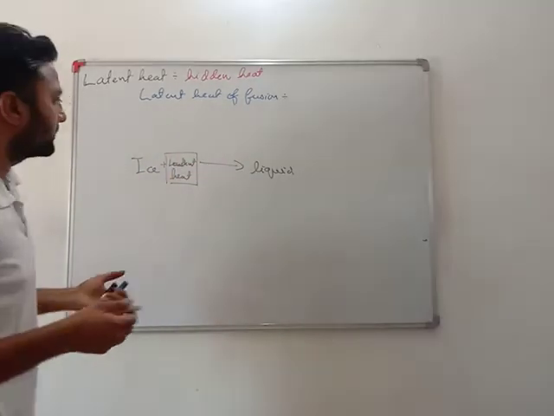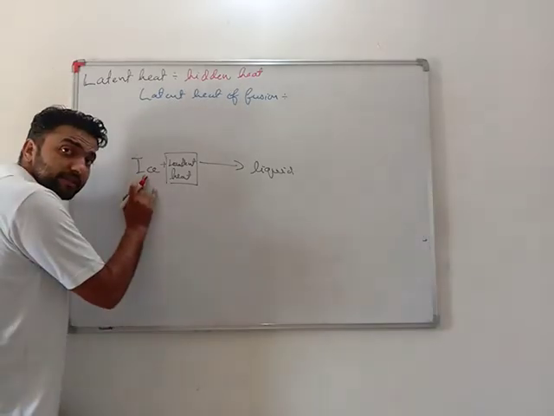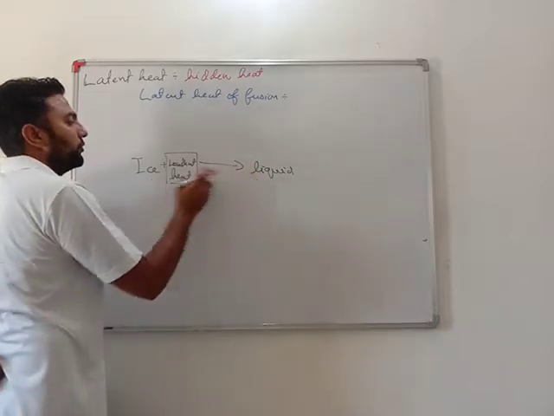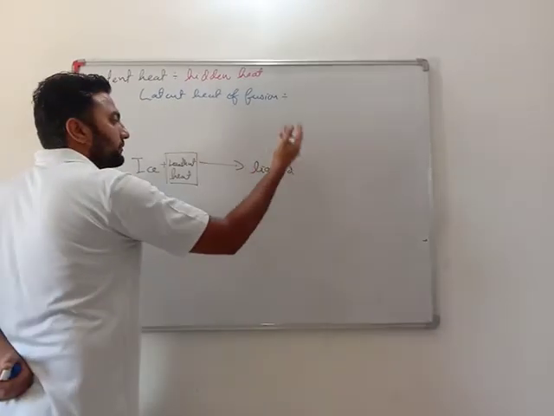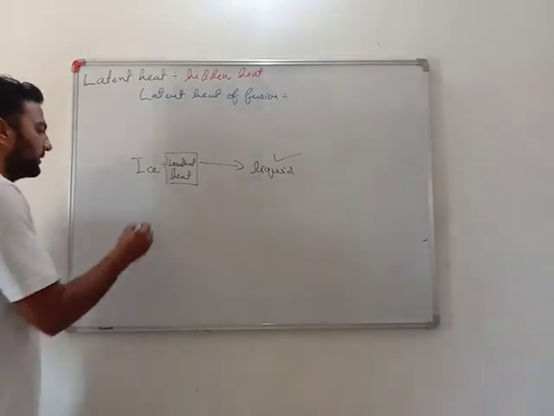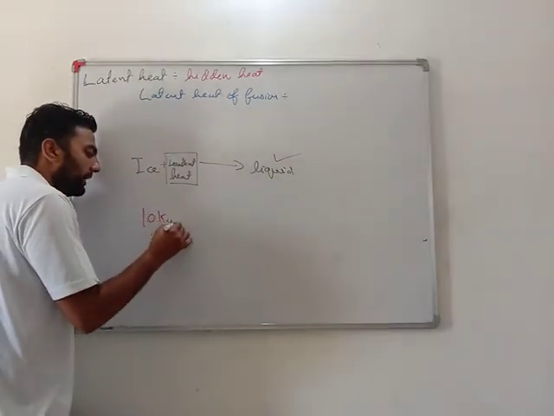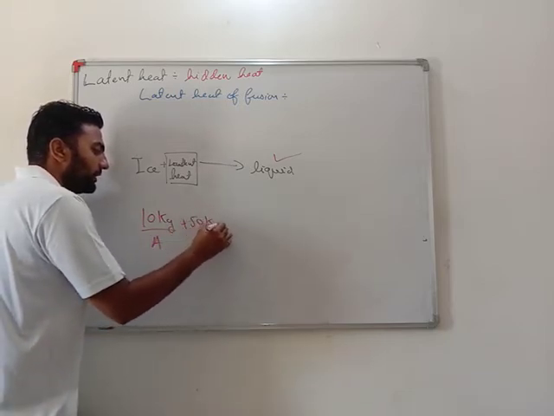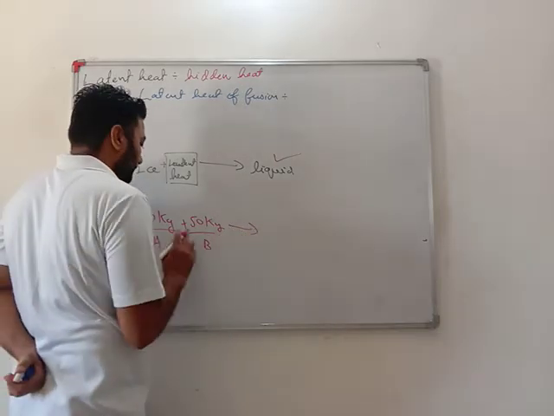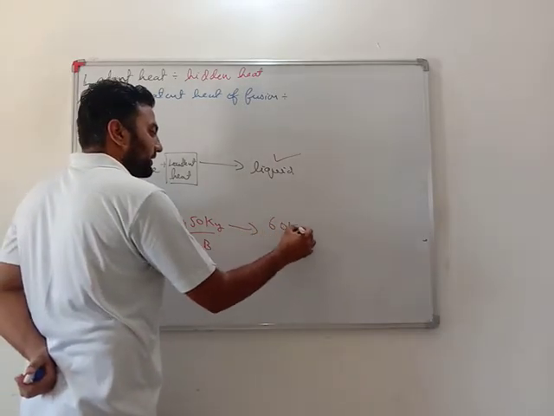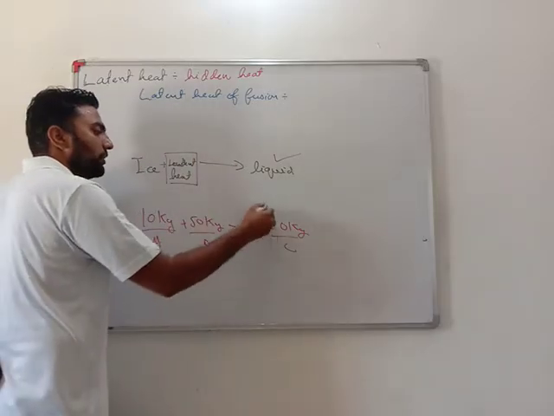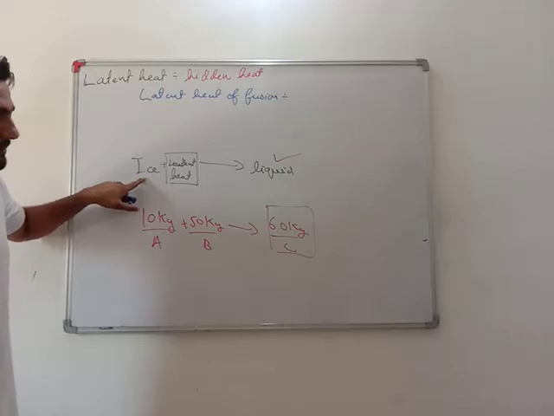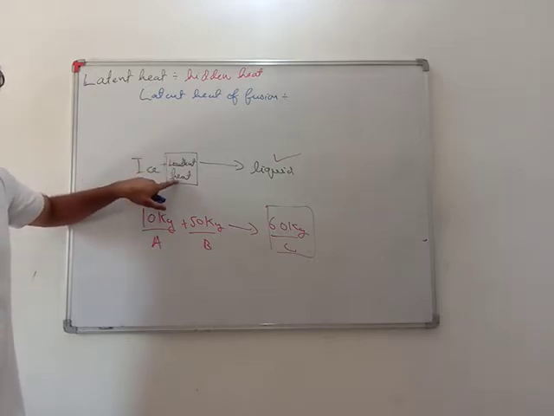Very important. See, ice plus latent heat equals liquid. So very important: who has more heat? Liquid. Just for example, 10 kg is the weight of boy A and 50 kg is the weight of boy B, and 50 plus 10, that is 60 kg, is the weight of boy C. So who is heavier? Boy C. So ice has some energy, plus latent heat.